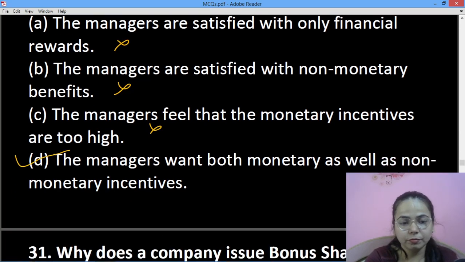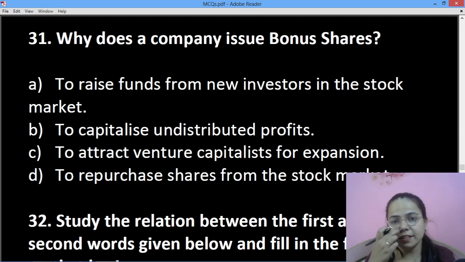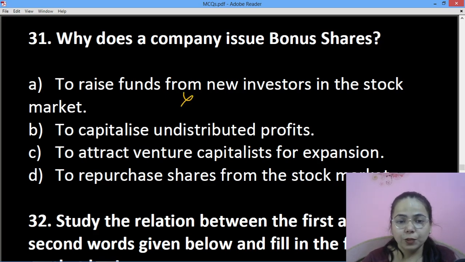Yes. Okay, next is why does a company issue bonus shares? To raise funds from new investors? No. To capitalize undistributed profits.